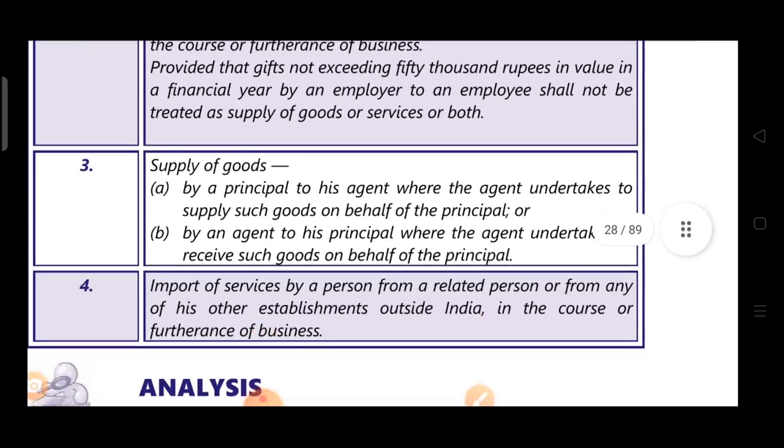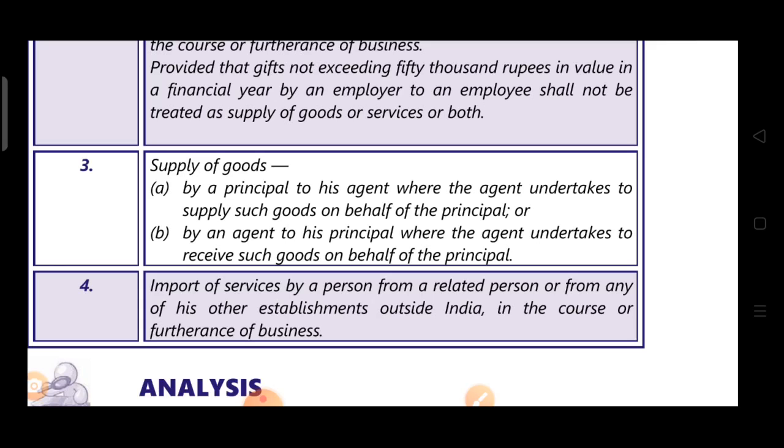Now, supply of goods by a principal to his agent, where the agent undertakes to supply such goods on behalf of the principal, meaning goods are supplied by the principal to the agent, and the agent supplies such goods on behalf of the principal. And supply of goods by the agent to the principal, where the agent undertakes to receive such goods on behalf of the principal. So the second scenario is that the agent is supplying goods to the principal, and the agent receives such goods on behalf of the principal.